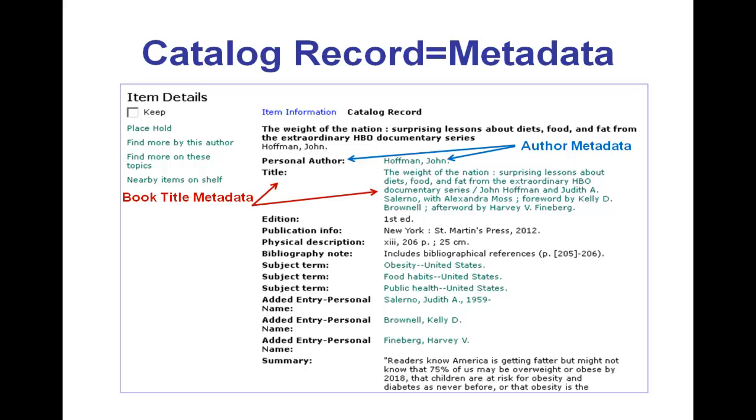As you can see, here we have one for title. And so the name of the field is book title or title metadata. And then the actual information that tells us what the title is: The Weight of the Nation, the surprising lessons about diets, food, and fat from the extraordinary HBO documentary series. This is literally the title of the book.